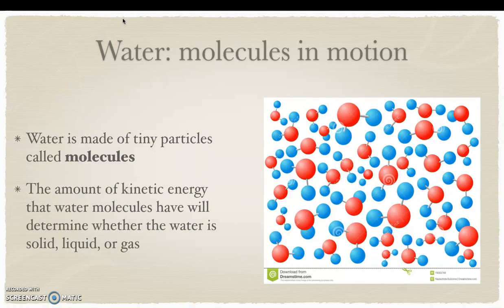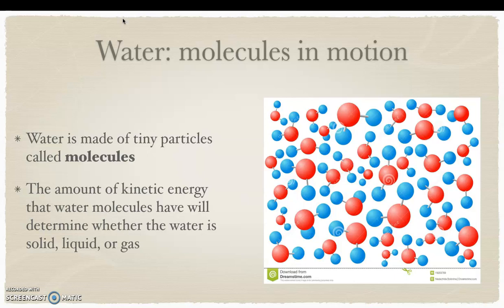The amount of kinetic energy. So what is kinetic energy? Kinetic energy is movement. So the amount of movement that water molecules have will determine whether the water is solid, liquid, or gas. That means if the kinetic energy is very high, the molecules are running back and forth and floating back and forth.